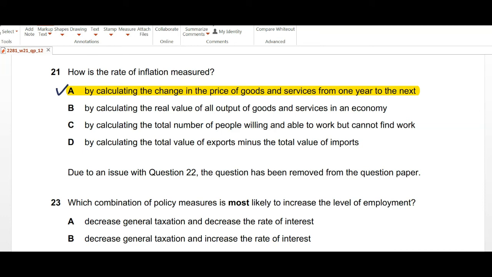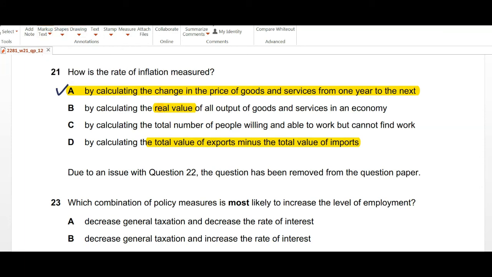If you look at other options, by calculating the real value of all output of goods and services. No, real value is the value adjusted for inflation. C, by calculating the total number of people willing and able to work but cannot find work. Again, not necessarily, this is actually referring to the unemployment rate. D, by calculating the total value of exports. Again, that's focusing on your balance of payment, surplus or deficit.